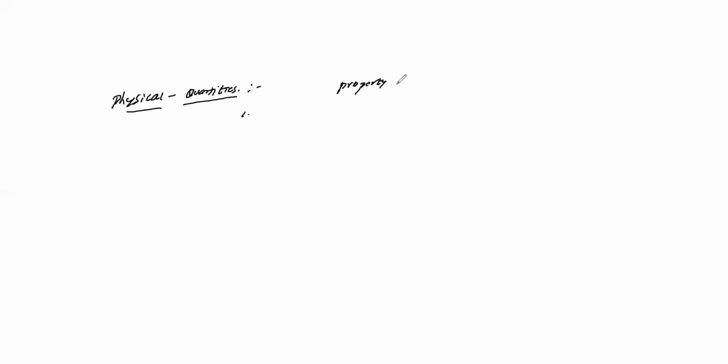ஓகே, ரைட். So property of a material or system that can be quantified by measurement. So whatever you said, it's correct only. So here it is nothing but your property of a material or a system that can be quantified for measurement. Let's see. So நம்ம வந்து examples பார்க்கலாம். Physical quantities வந்து as you said, mass, length, time. So we'll see only three things.